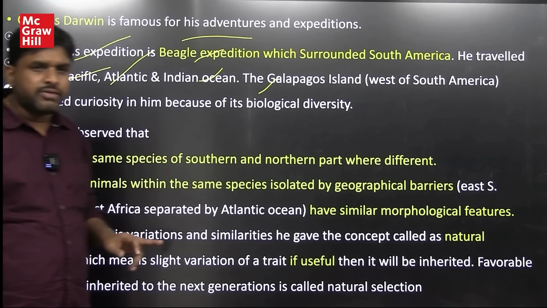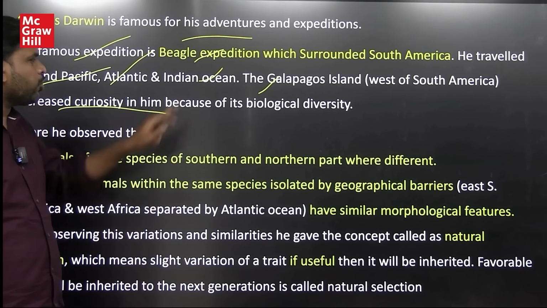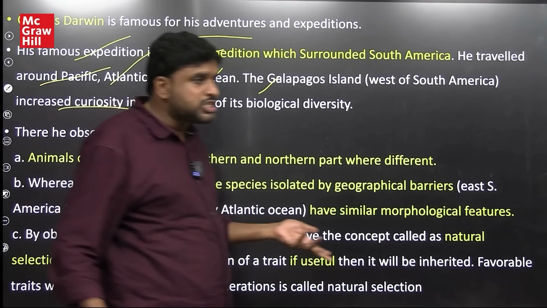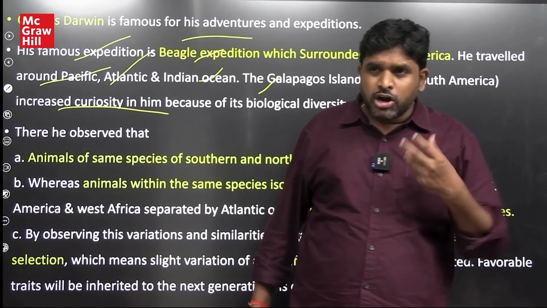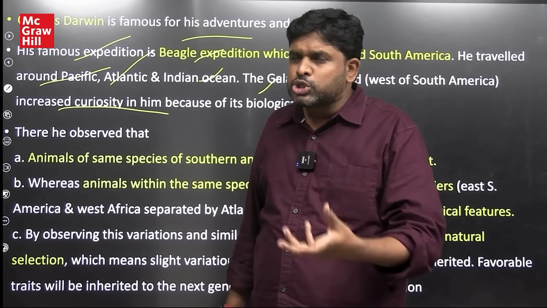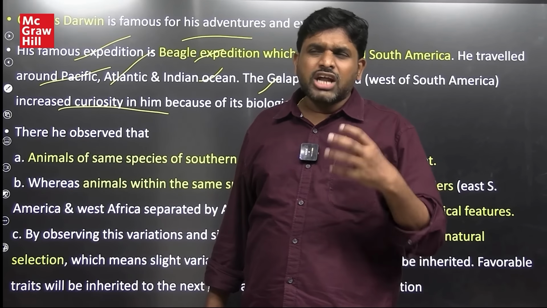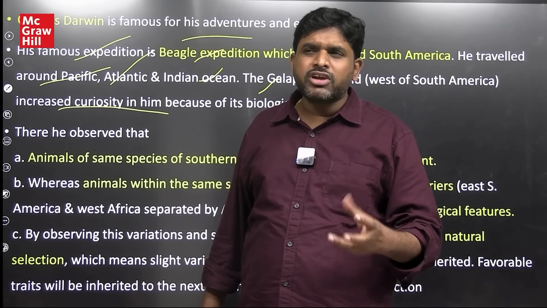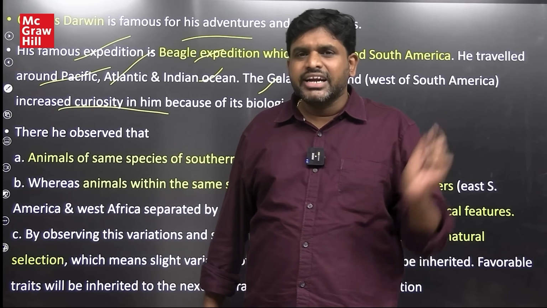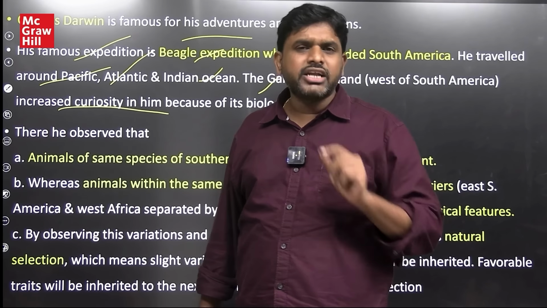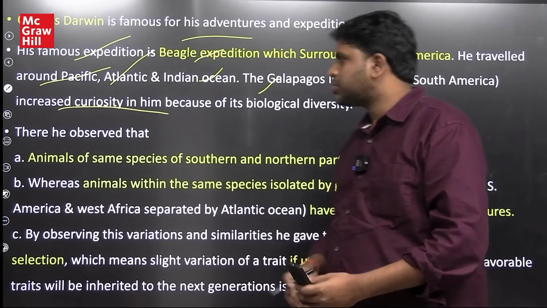The Galapagos Island west of South America increased his curiosity because of its biological diversity. He wanted to study how evolution happened and what characteristics are responsible for it. Hence he wrote a book called Origin of Species, and his concept is called organic evolution.